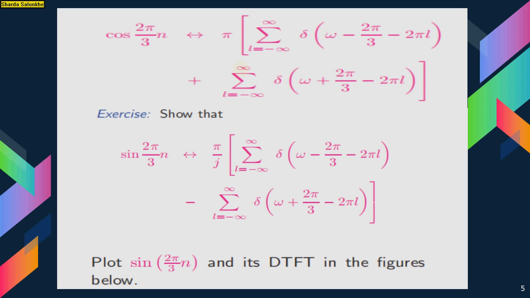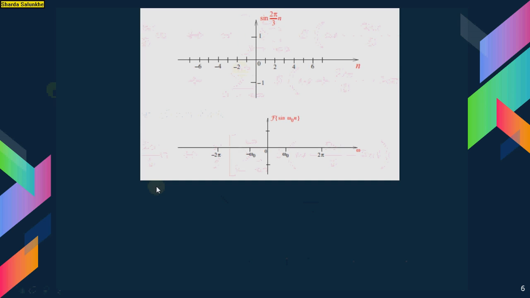and it shows that sine of 2 pi by 3 n transforms to pi by j times the summation L equal to minus infinity to infinity of delta of omega minus 2 pi by 3 minus 2 pi L, minus, since the sign will be changed, the summation L equal to minus infinity to infinity of delta of omega plus 2 pi by 3 minus 2 pi L. So plot the sine of 2 pi by 3 n and its DTFT in the figure below.